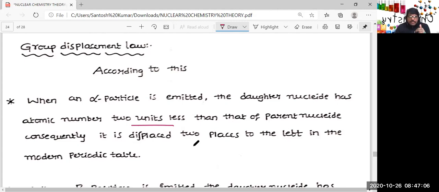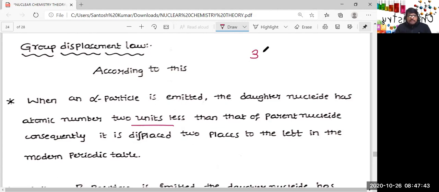So atomic number decreases by 2 units. Atomic number decreases by 2 units means group number decreases by 2 units. That means it will be displaced left side in the modern periodic table by 2 units. But very clear, this is not valid in case of F block elements, because all F block elements, 14 lanthanoids and 14 actinoids, belong to the same group, that is third group. That is the longest group in the modern periodic table, having 32 elements.